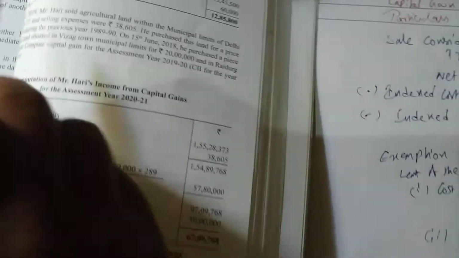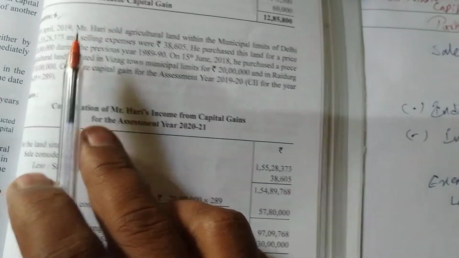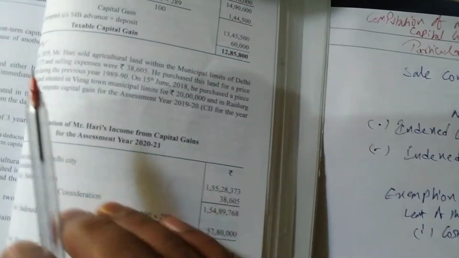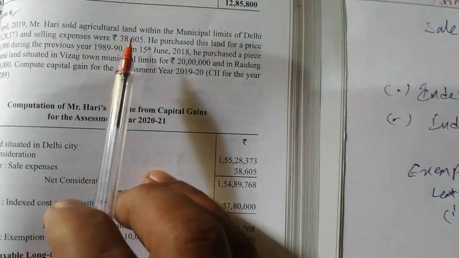So he sold the agricultural land for 1 crore 55 lakhs 28,373. Okay, and the transfer expenses are 38,605.